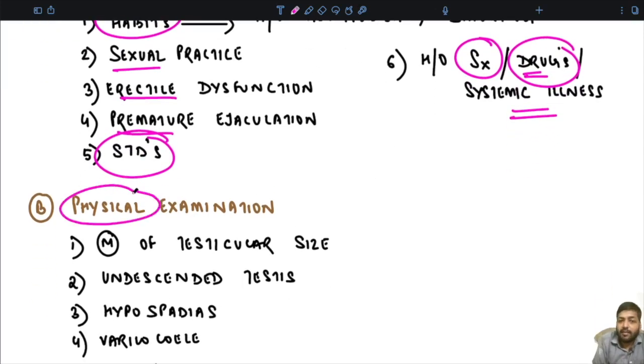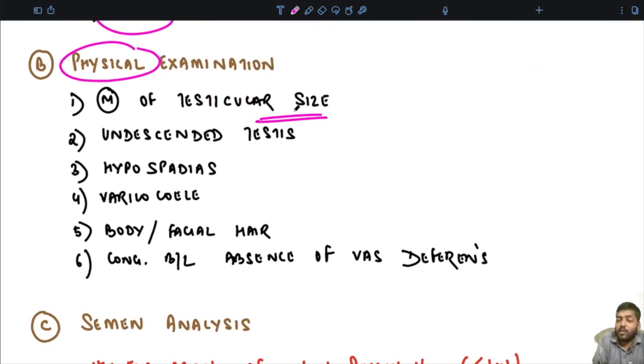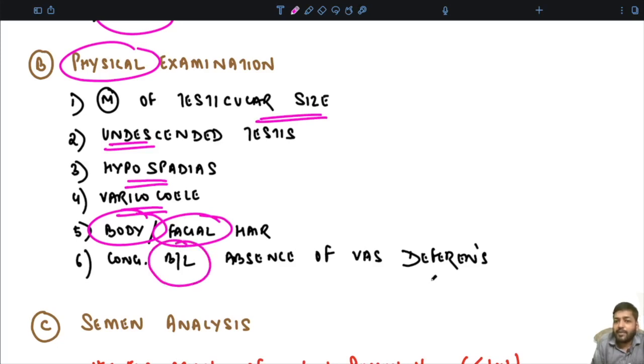Then the physical examination: you have to measure the testicular size, because if you have done the semen analysis and there is azoospermia, then depending on the testicular size, you have to go further. Check for any undescended testis, hypospadias or varicocele, see the distribution of body and facial hair, and whether congenital bilateral absence of vas deferens is there or not. All this can be known via the physical examination.